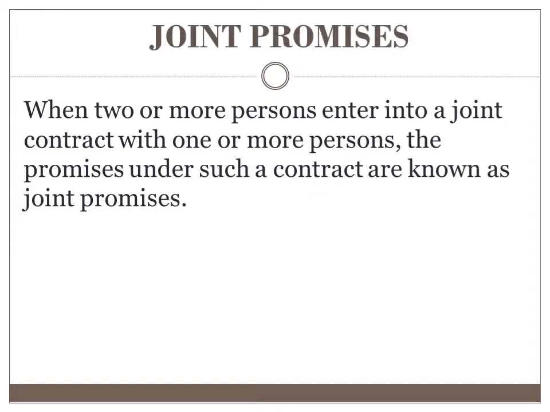Joint promises. When two or more persons enter into a joint contract with one or more persons, the promises under such a contract are known as joint promises. So, joint promise is a term where two or more persons are entering into a contract with one or more persons. Again, I am repeating, the promises made there are called joint promises.